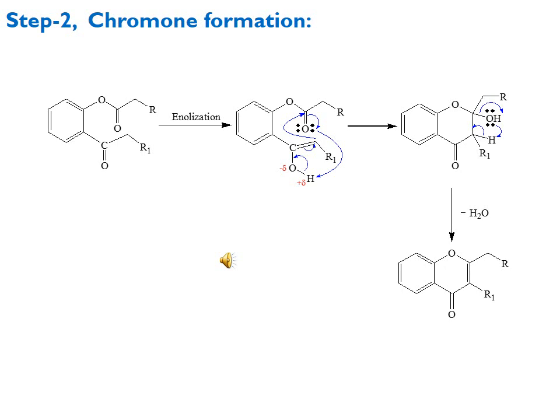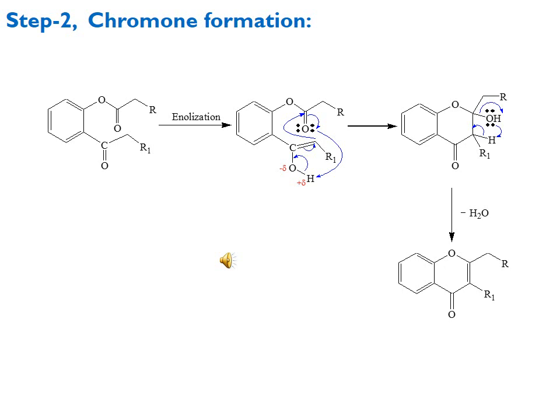Step 2 here is about the chromone formation. The last step 1 was just similar to that of the coumarin formation, but this step 2 has a difference, as we have discussed that in case of coumarin formation we move through the enolization of the O acylated functionality, but in case of chromone formation we move through the enolization of the ketonic functionality.